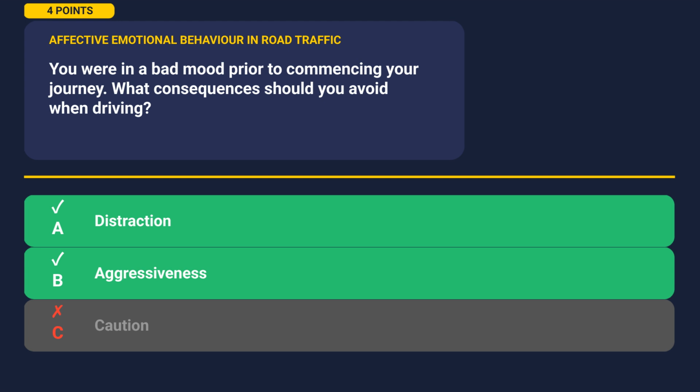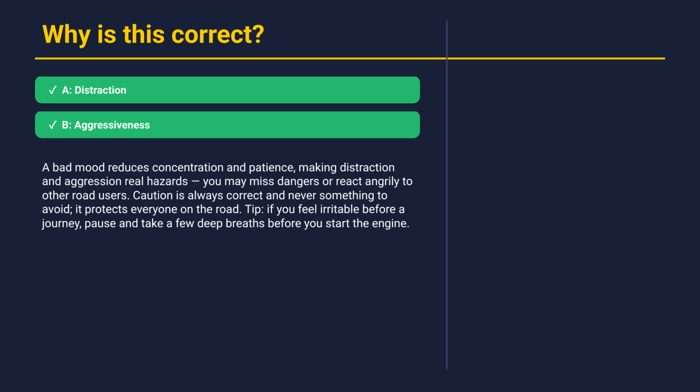The correct answers are A and B. Let's understand why. A bad mood reduces concentration and patience, making distraction and aggression real hazards. You may miss dangers or react angrily to other road users. Caution is always correct and never something to avoid. It protects everyone on the road. Tip: if you feel irritable before a journey, pause and take a few deep breaths before you start the engine. All right, let's move on to the next question.